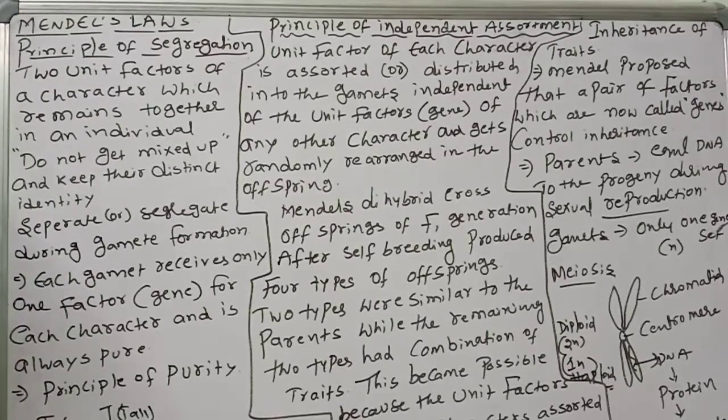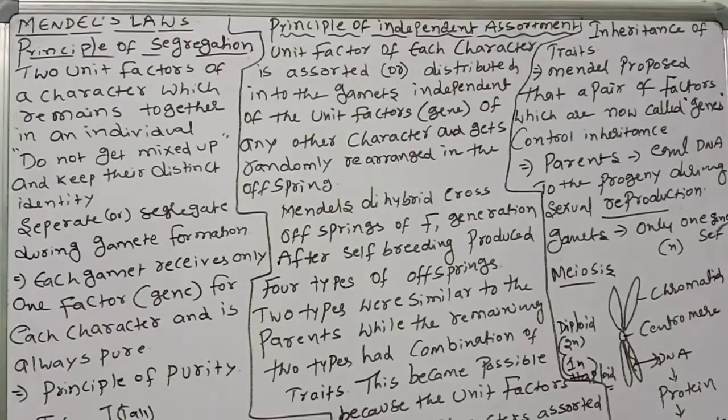For example, capital T, small t, tall and dwarf, they separate during gamete formation. The equal factors have equal frequency in the male and female. That's it. There is equal frequency in the male and female. So this is called the principle of segregation.